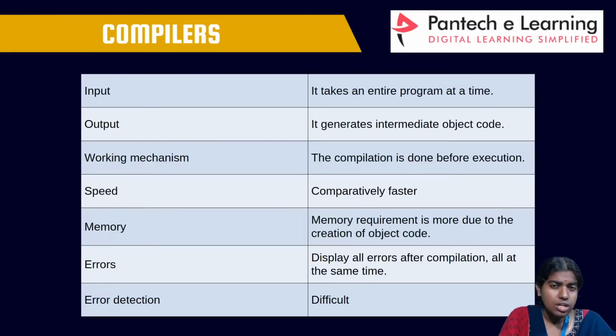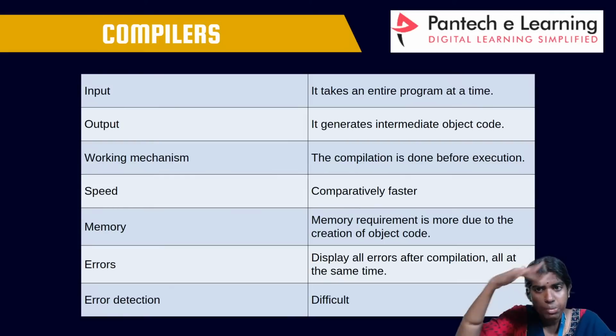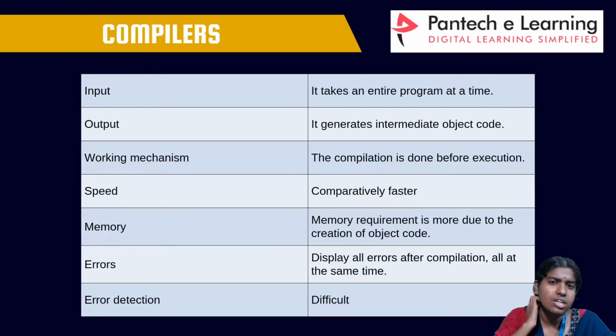So in case of a compiler, it is going to take an entire program at a time, and it generates some intermediate object code. All these are the major differences between an interpreter and a compiler. The speed of a compiler is comparatively faster when compared to an interpreter. And the memory requirement is more due to the creation of object code. So all these are the different things you should remember about an interpreter and a compiler. And for errors, it displays all the errors after compilation, all at the same time.